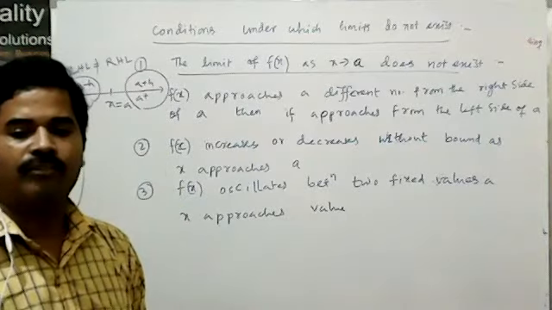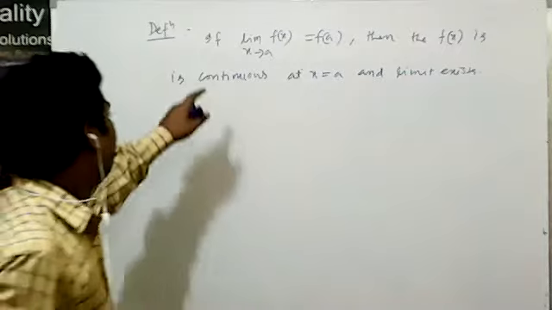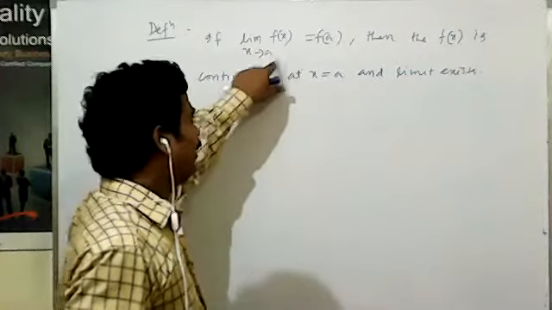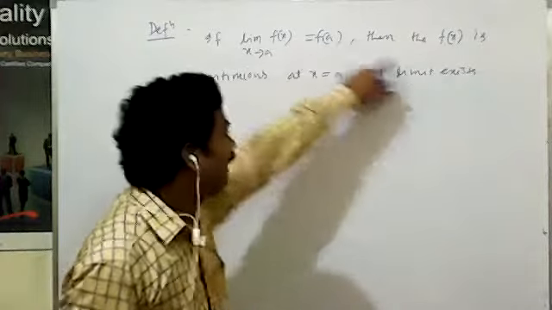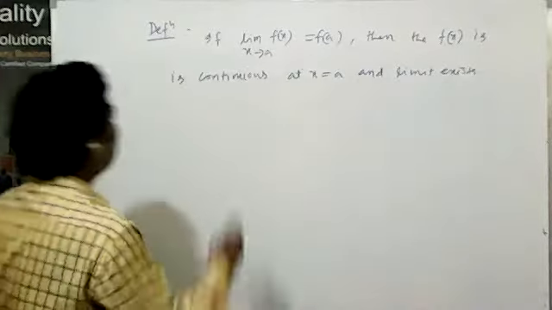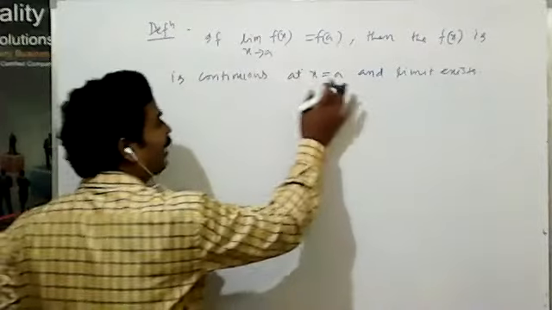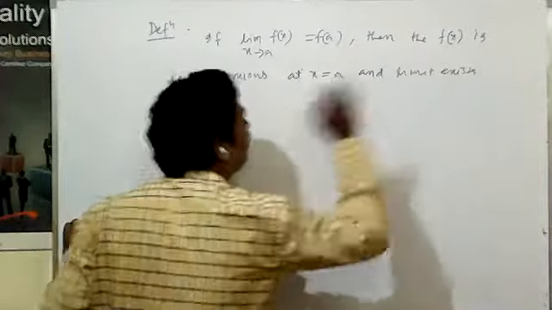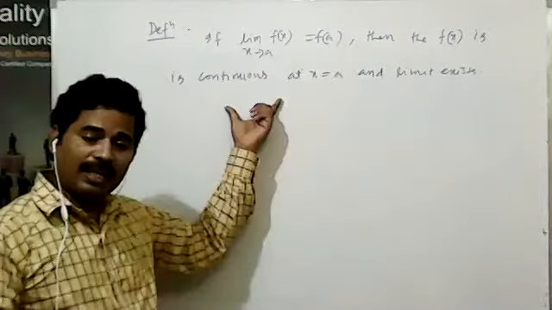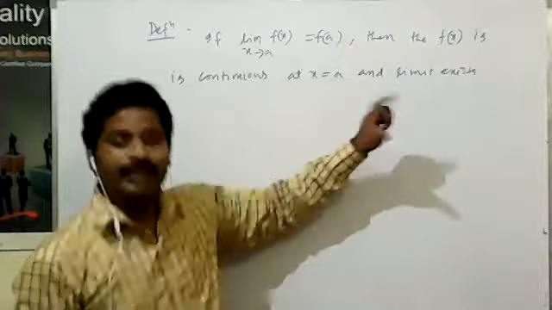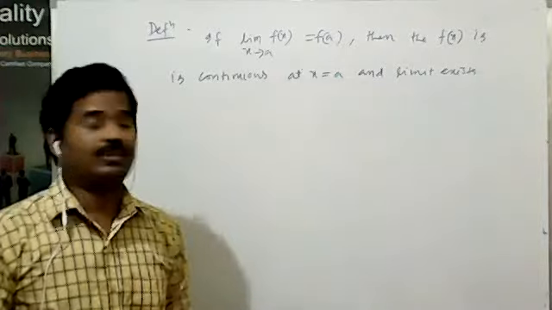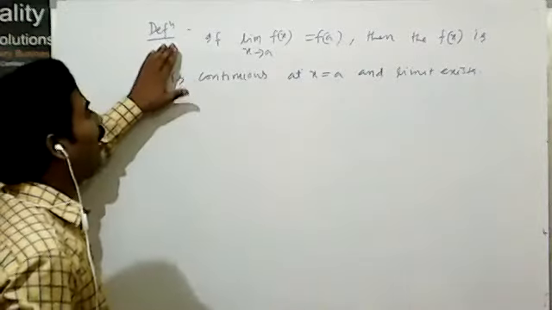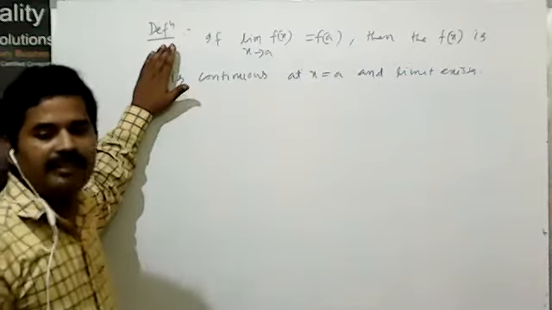Another definition: if the limit of f(x) as x tends to a is equal to f(a), then the function f(x) is continuous at x equal to a, and the limit exists. If it is continuous, then the limit will exist. If the limit exists, we cannot say whether it is continuous or not. So this is another definition of a limit.